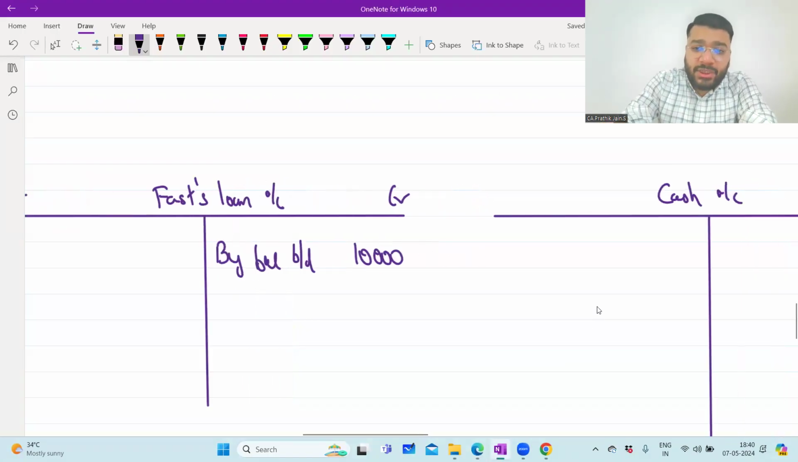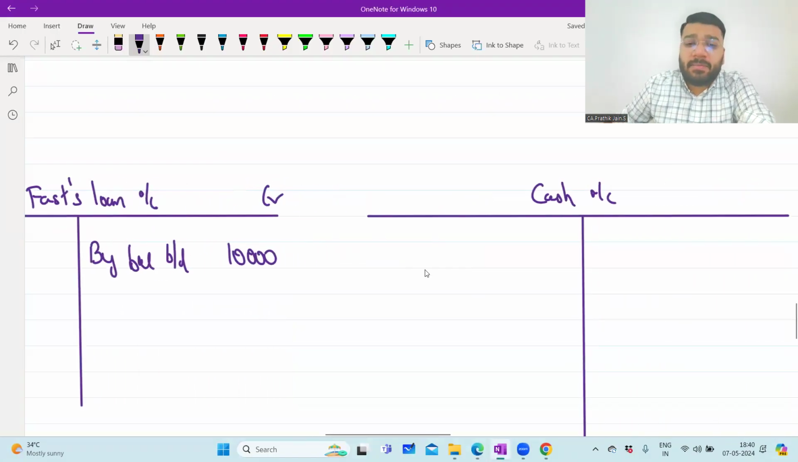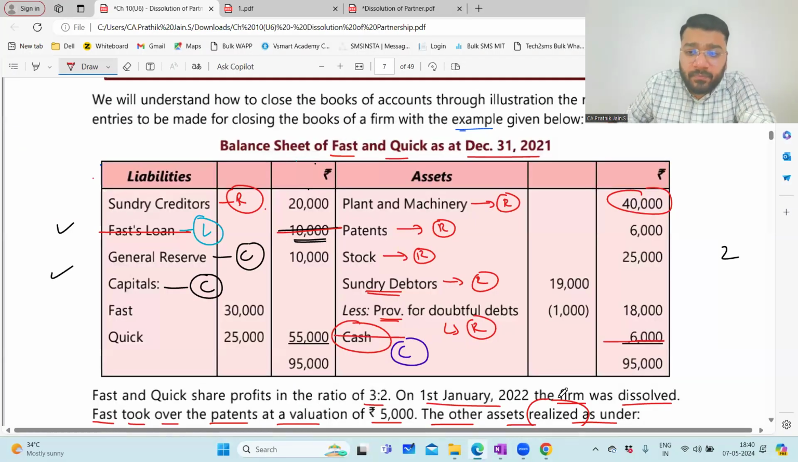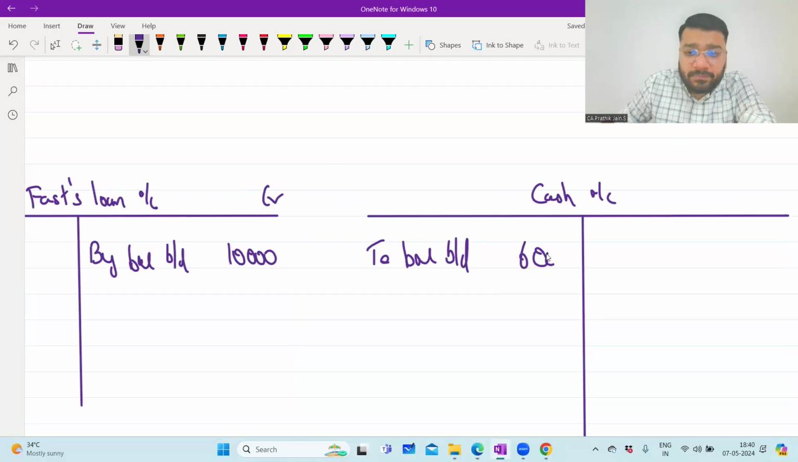Next, cash account. Cash account is an asset balance, and asset is a debit balance. So asset side, debit side, to balance brought down. So what is the cash balance? 6,000, sir. 6,000 rupees.